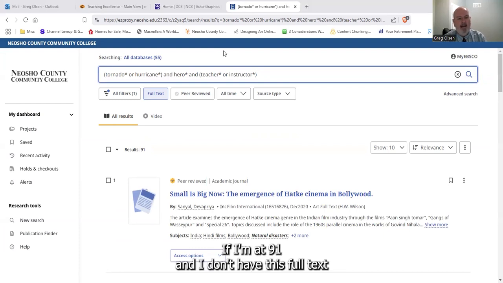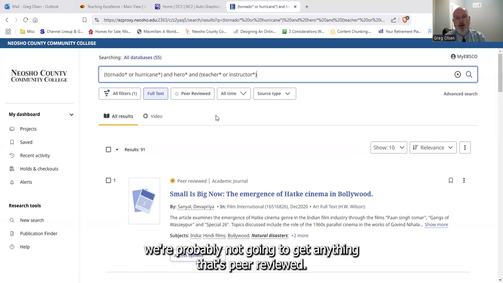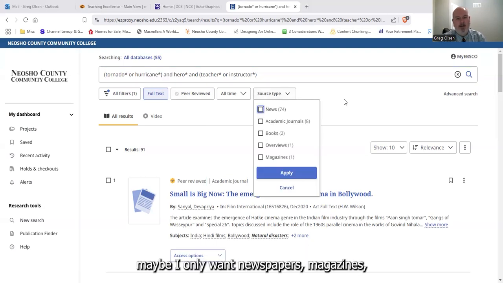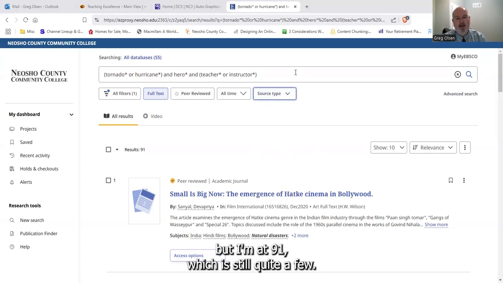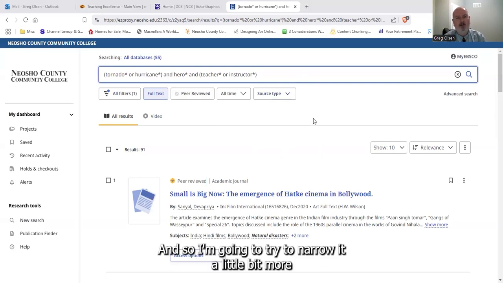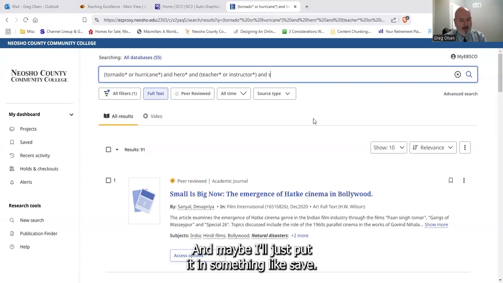Okay, if I'm at 91 and I don't have this full text checked, I'm going to check that. I can look at only peer-reviewed articles, but when we're looking for stories, especially from newspapers, magazines, we're probably not going to get anything that's peer-reviewed. I can look at my source type and say maybe I only want newspapers, magazines, but I'm at 91, which is still quite a few. And so I'm going to try to narrow it a little bit more so that I don't have to go through 91 articles.